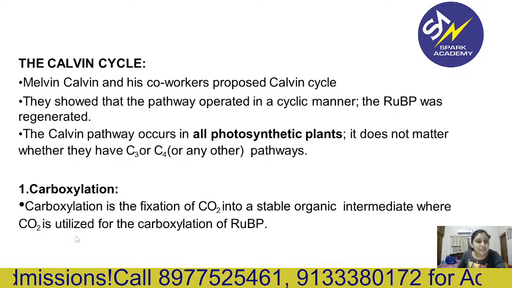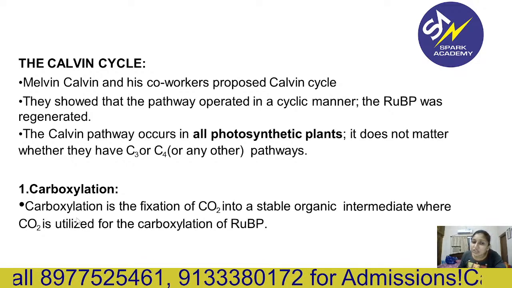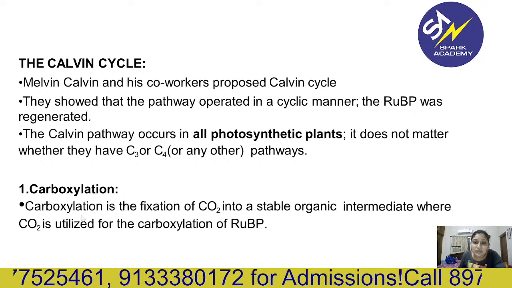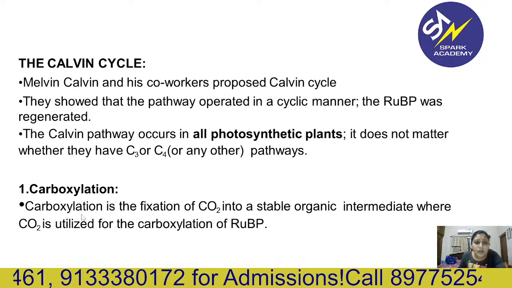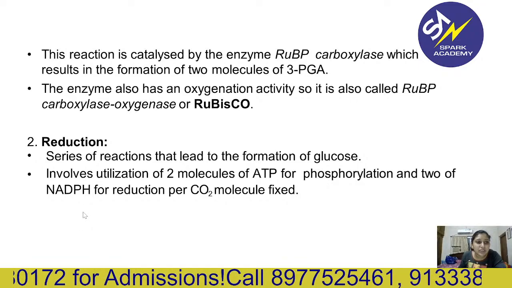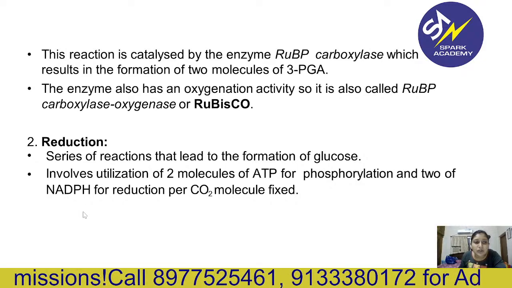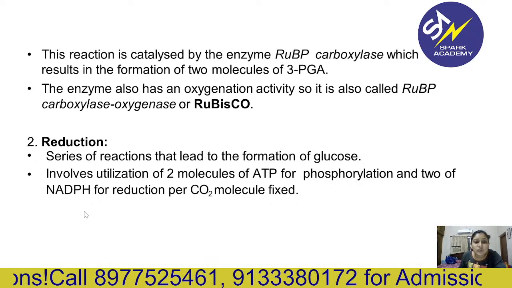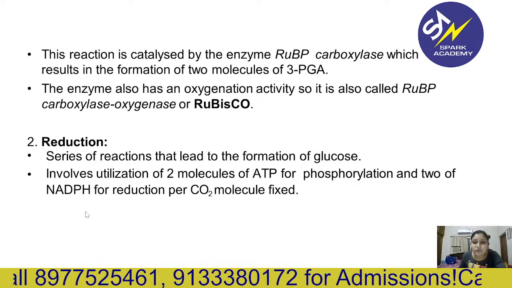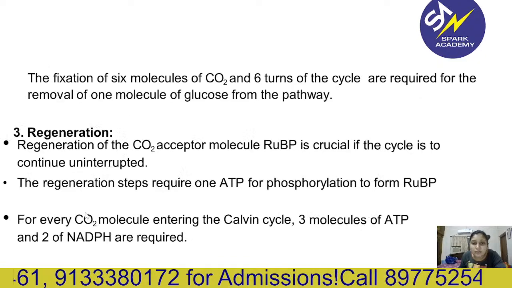The first step, carboxylation in the Calvin cycle, is fixation of CO2 into a stable organic intermediate, 3 PGA. Then reduction, a series of reductions that lead to the formation of a glucose molecule, involves utilization of 2 molecules of ATP for phosphorylation and 2 molecules of NADPH for reduction of the CO2 molecule.